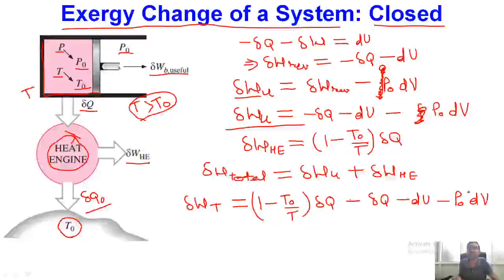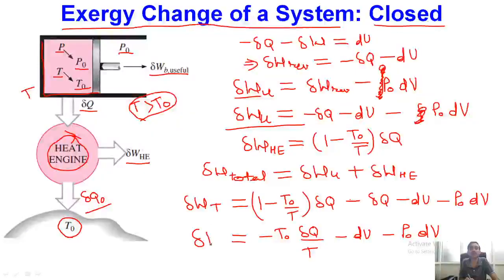Okay, so this is something which we are getting from the useful work, which is the displacement part of the useful work. Over here if you see, this delta Q will be cancelling, and we will be getting finally minus T0 into delta Q by T minus dU minus P0 into dV. So that is nothing but the total useful work we have obtained from this system.